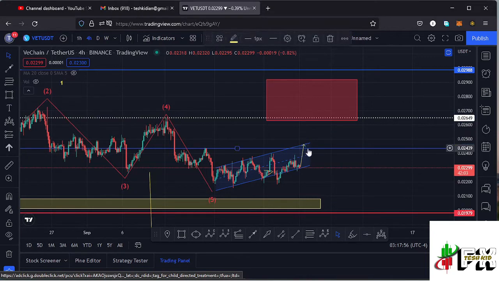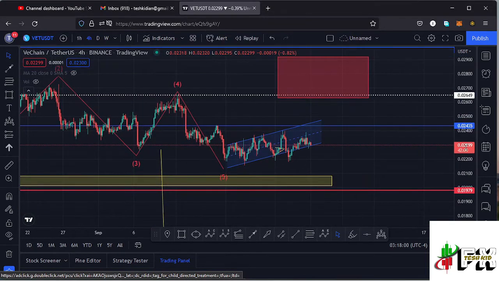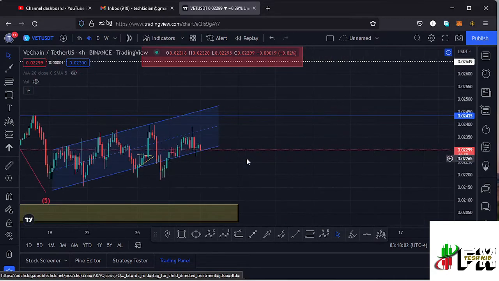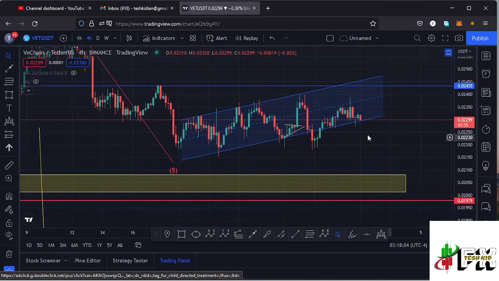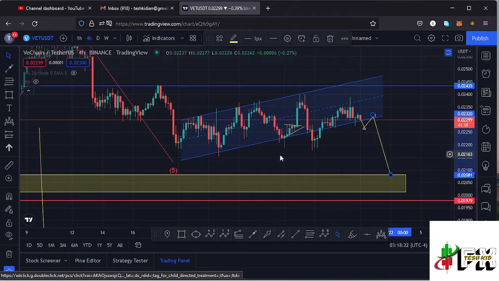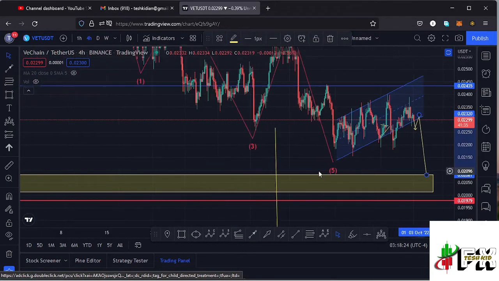It's also possible that in case we see a decrease in volume here on the Vechain chart, and maybe see a bear movement in the whole crypto market, then I would expect us to lose this key area of support on the lower side of the channel. And in case that happens, then we manage to break out of the channel to the lower side and maybe even have a retest of the lower side of the channel, then I would expect us to continue unlocking lower prices to get us back to around the $0.02 mark, which is a key area of support here on the Vechain chart.